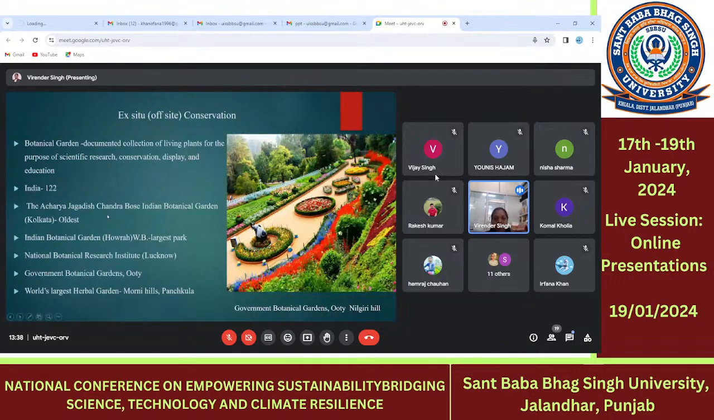And the Indian Botanical Garden, Howrah, present in West Bengal, is the largest in India. The National Botanical Research Institute is present in Lucknow. The Government Botanical Garden Ooty, this is the beautiful Government Botanical Garden Ooty, present in the Nilgiri Hills. And the world's largest herbal garden is present on Morni Hill, Panchkula in Haryana.